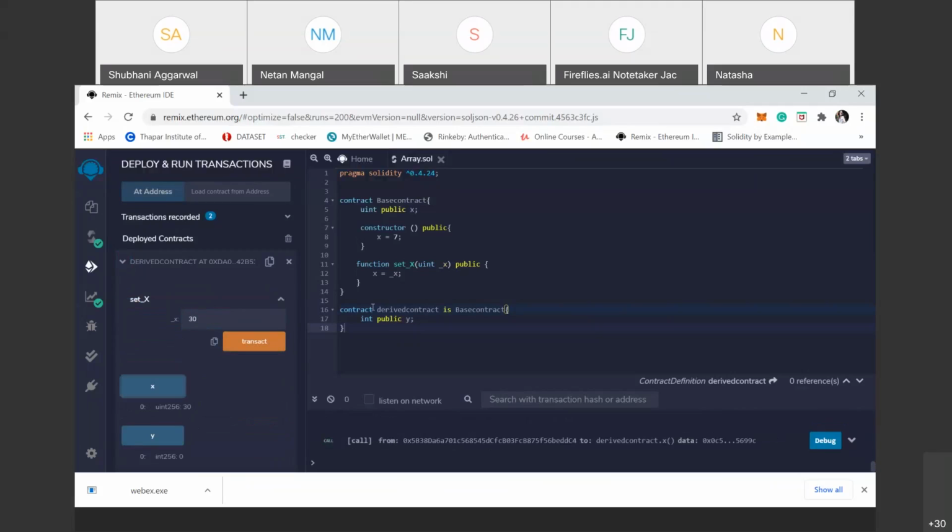Clear? The derived contract automatically runs all the variables and functions of the base contract. It also runs all the functions and state variables defined in the derived contract itself. Clear?